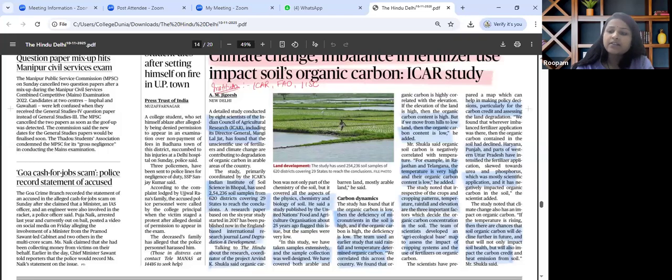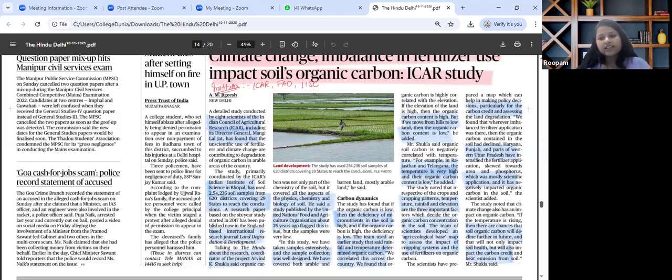For prelims perspective, we need to know about soil organic carbon, its significance, correlation with micronutrients. Institutions such as ICAR, FAO, Indian Institute of Soil Science, and concepts such as agro-ecological base maps, carbon credit, land degradation neutrality are to be revised.